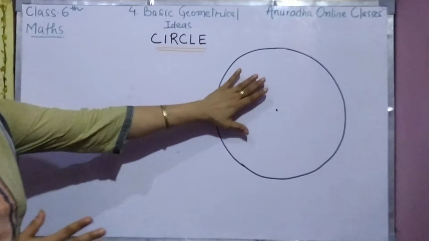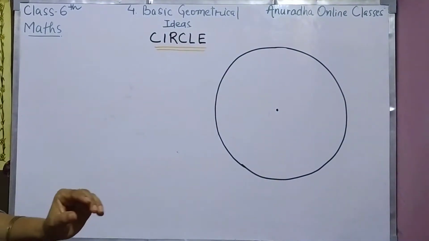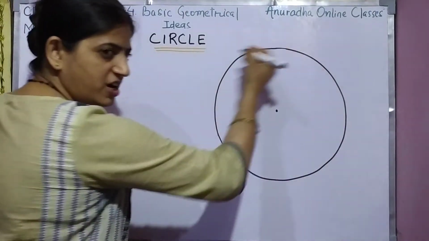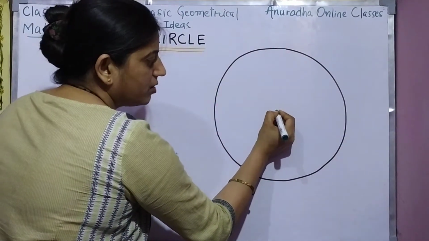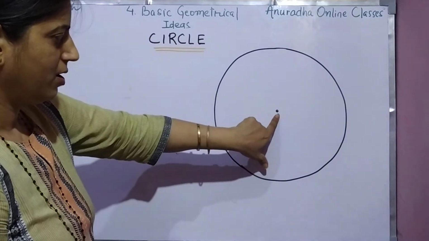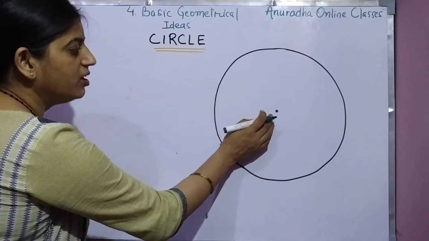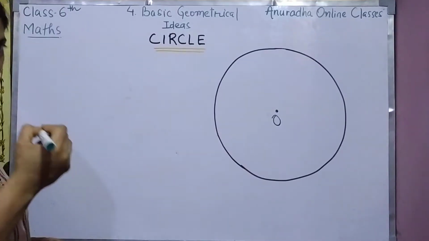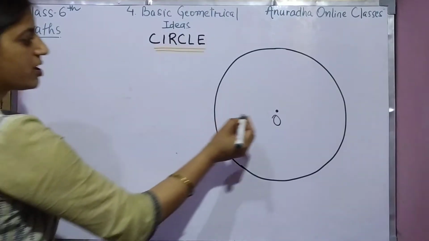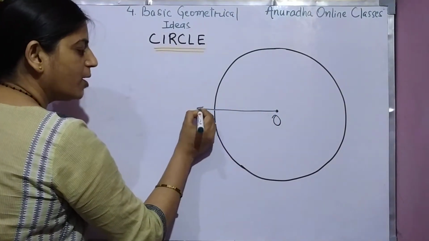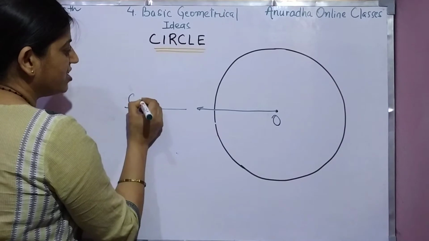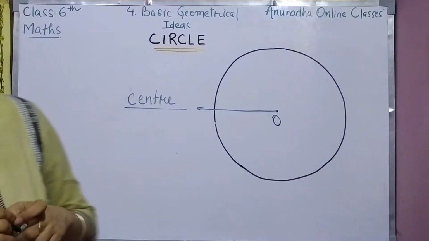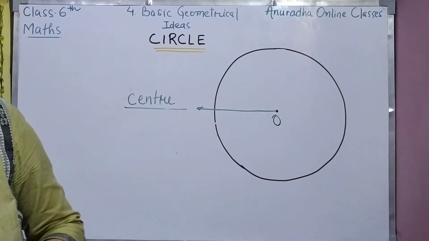Now we will study something more about circle. See, this is a circle. Just I draw. This one बिल्कुल बीच में, the center of the circle. इसको हम क्या बोलते हैं? Suppose I have named it O. So what is O here? O को हम क्या बोलेंगे? This is what? Center. Right, children? Now center of the circle is this one.